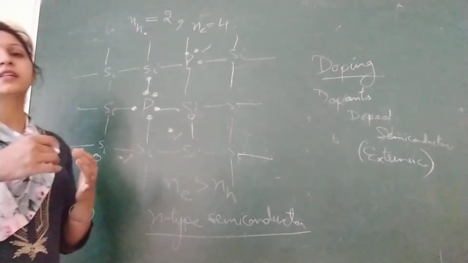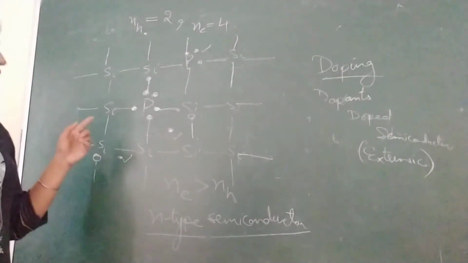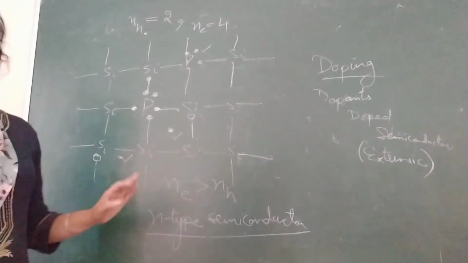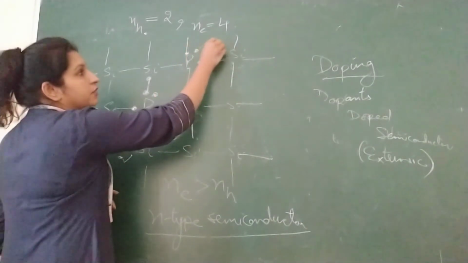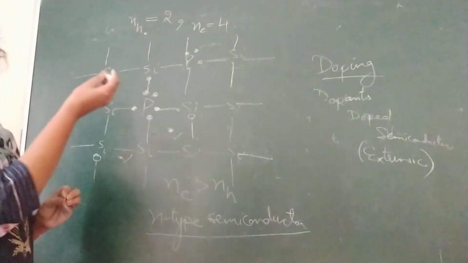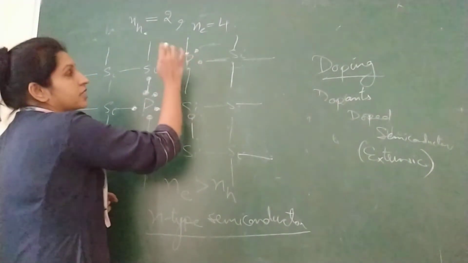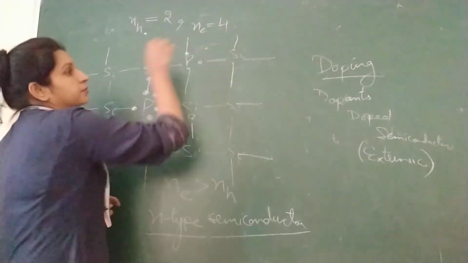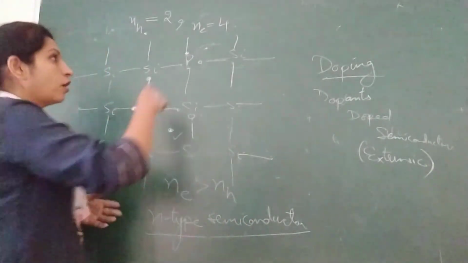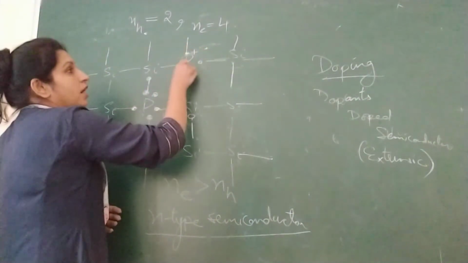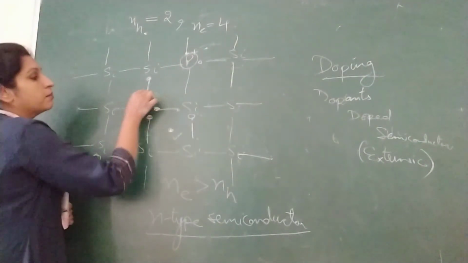Whether it is pure, whether it is impure, N-type or any other type, the overall charge will be 0. How is it 0? Although the number of electrons is more. Now see here, when this electron is loosely bound and becomes free by applying a small amount of energy, what will be the charge on the phosphorus atom? When an atom loses one electron, what is the charge on that atom? Obviously positive. So this is a positive ion. Similarly, from here, if the electron is removed, this becomes a positive ion.